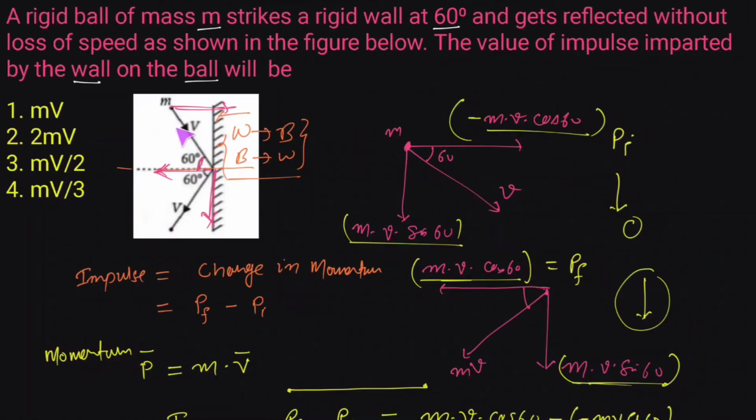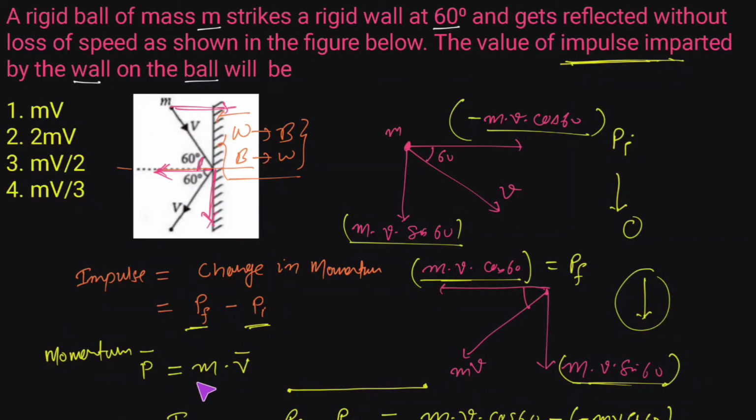So let me quickly revise this question. Here, what is happening? A ball of mass m is striking with a velocity v, making an angle of 60 degrees with the normal to the wall. Without losing its speed, the ball is reflected with an angle of 60 degrees with the normal to this wall. Now we are asked to find the impulse imparted. From Newton's second law, the impulse is defined as the change in momentum. So here we need to find the final momentum as well as the initial momentum.